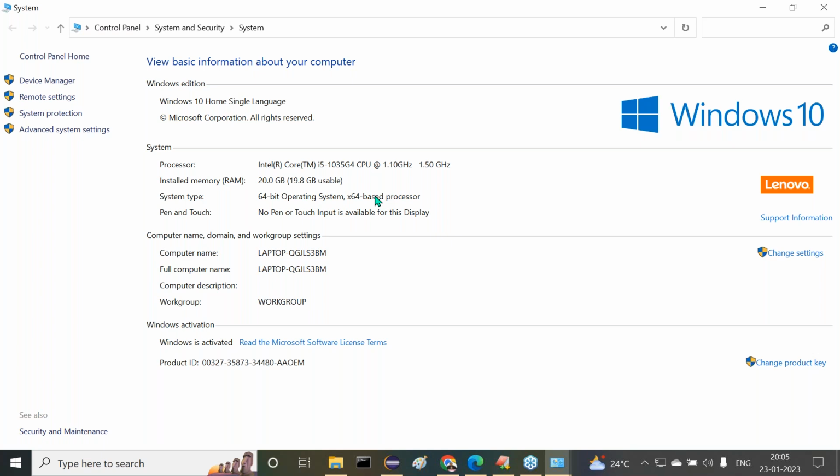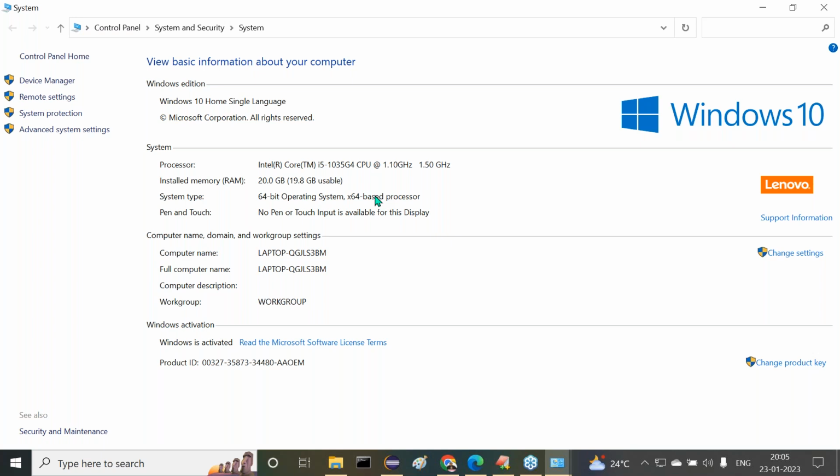All 32-bit software will run under a 64-bit operating system. But 64-bit software will not run under a 32-bit operating system. Please remember this. If my operating system is 64-bit, we can download either x86, 32-bit or 64-bit, no problem. All of them will work.